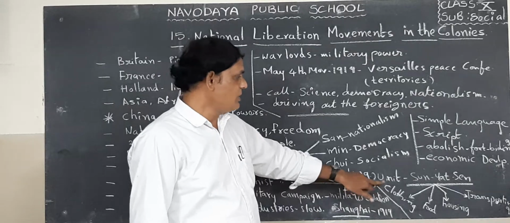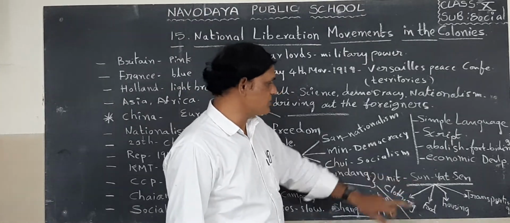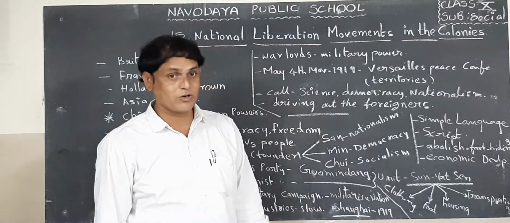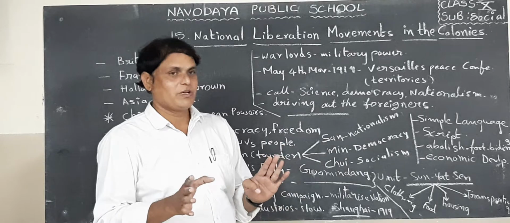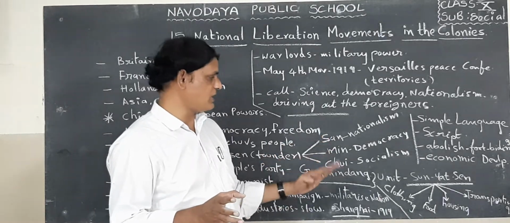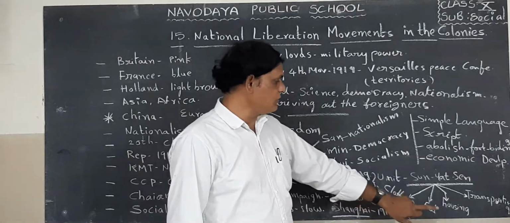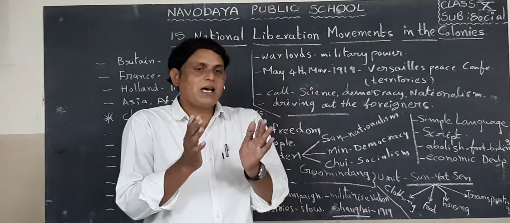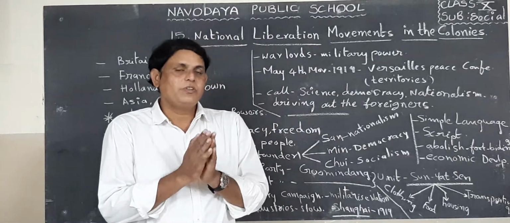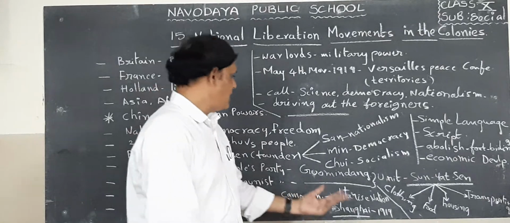Sun Yat-sen's main principles, I said already three principles, but he wanted to fulfill four things. What are they? Clothing, food, housing, transportation. These are the main things to fulfill for the people in China.